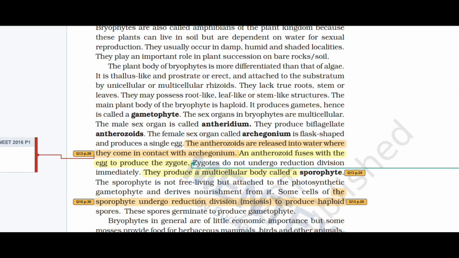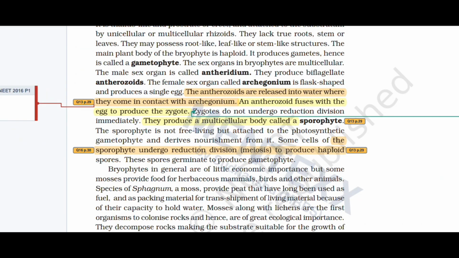They may possess root-like, leaf-like, or stem-like structures. The main plant body of the bryophyte is haploid. It produces gametes, hence it is called a gametophyte. The sex organs in bryophytes are multicellular. The male sex organ is called antheridium, and it produces biflagellate antherozoids. The female sex organ is called archegonium. It is flask-shaped and produces a single egg.